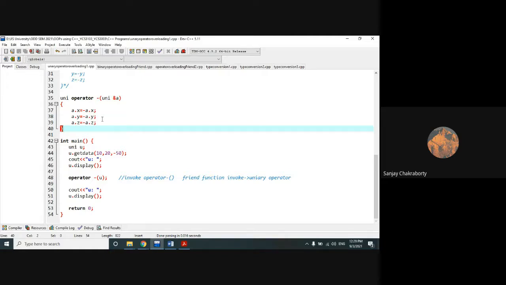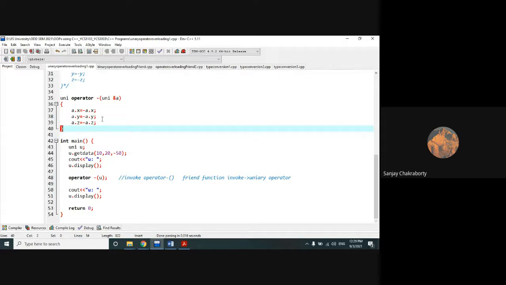Before you do the operator overloading, you have to remember and leave those 4 operators which can never be overloaded. The first one is the dot operator, the membership operator. Second is the scope resolution operator. Third is the ternary operator. And fourth is the sizeof operator. You have to leave those 4 operators. Apart from these 4, any other operators can be overloaded. That is the first criteria that you have to maintain.